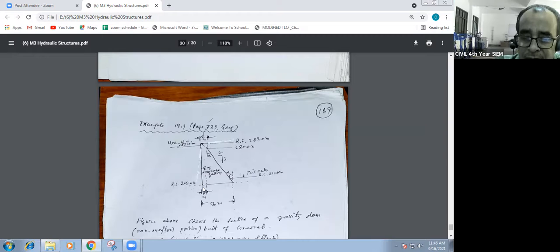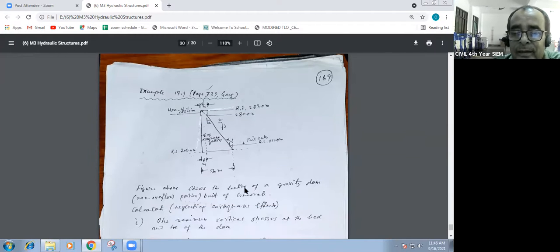About the base, you have to take the moment for the horizontal force, and for the vertical force, you have to take the moment about the toe, the perpendicular distance. And the perpendicular distance from the resultant CG you have to take. Suppose this one portion is there. This is 50%, it was 6 meter, that means 3 meter. 3 meter plus this distance, up to this one, not the central line. I'm just asking, this is the line, not this one.